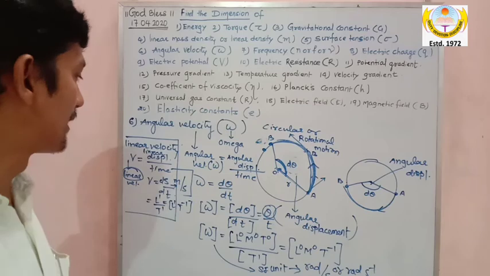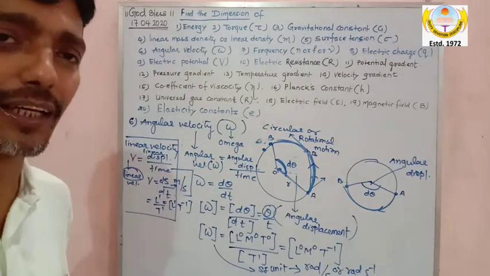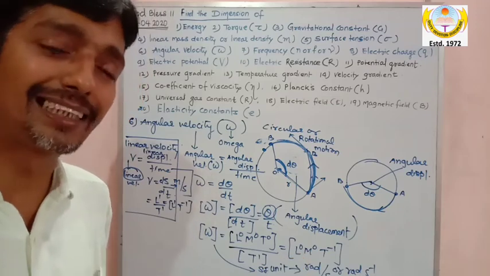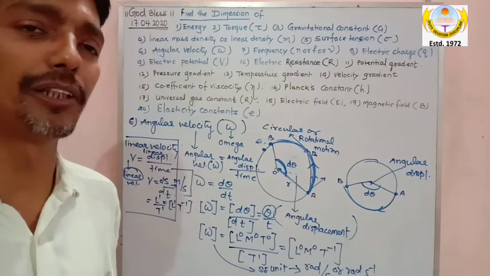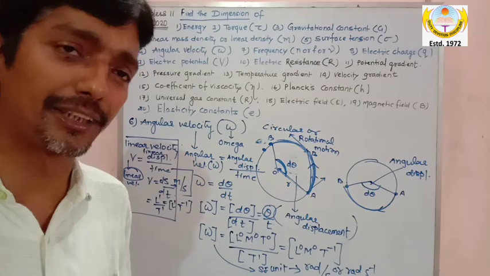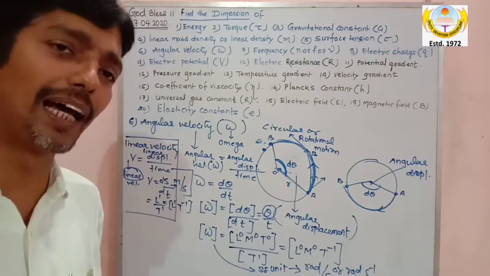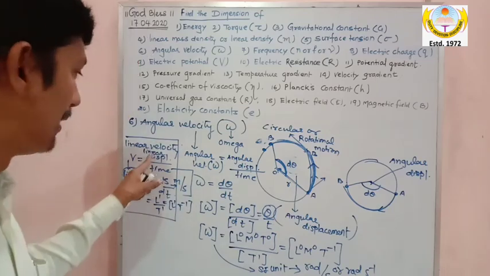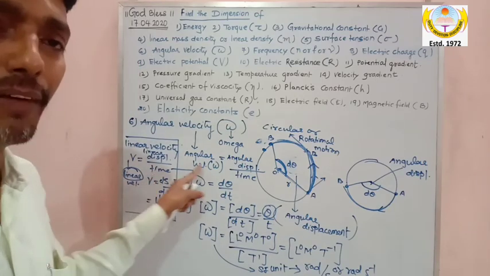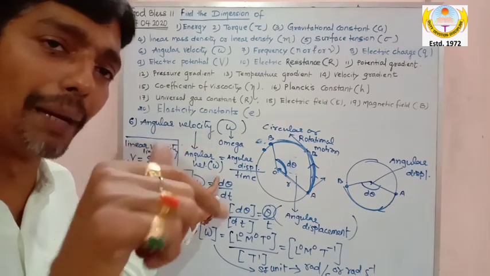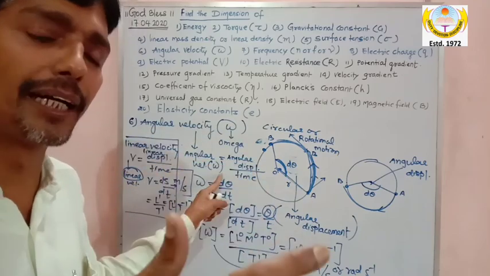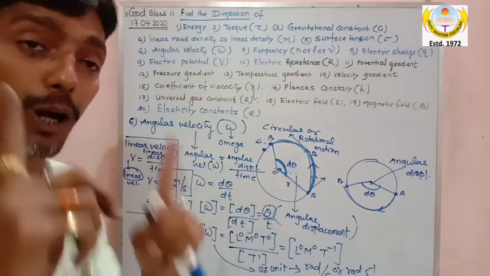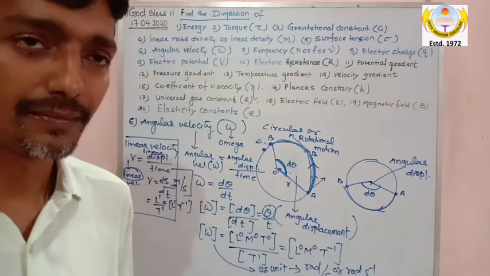So angular velocity and linear velocity is a logical concept. Linear velocity is taken in translational motion, in straight line motion, and angular velocity is taken in circular or rotational motion. The linear velocity formula is ds by dt, linear displacement upon time, whereas angular velocity is denoted by omega, and the formula is angular displacement upon time.